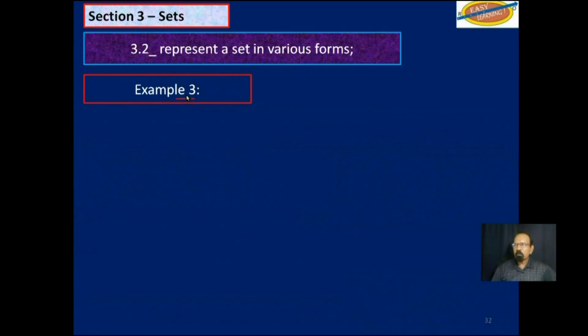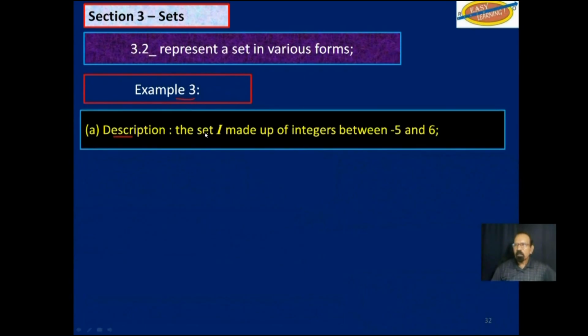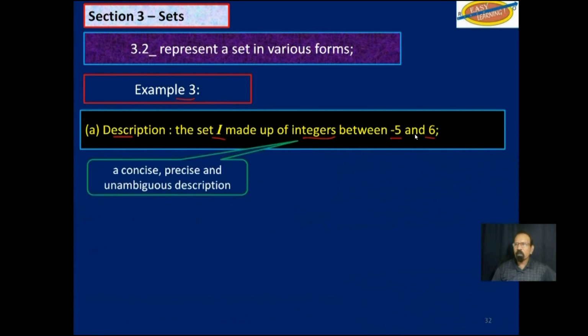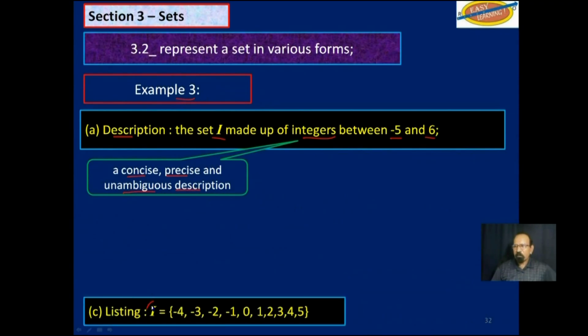Example 3, description. The set I made up of integers between -5 and +6. Between them, not inclusive. Again, concise, precise, and unambiguous. But then you can list them out like this. Set I, if it's between -5 and +6, then you begin at -4 and you go up to +5. All elements are listed.